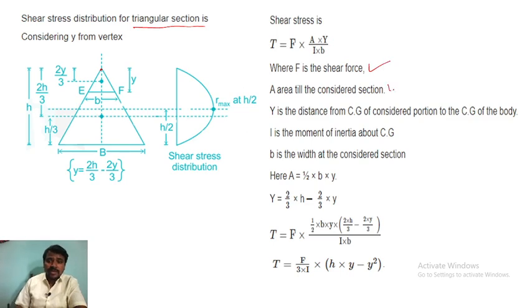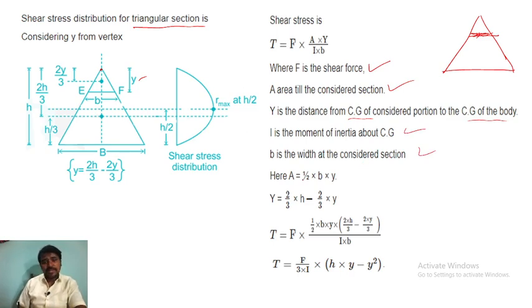Shear force, where A is the area till considering the section. See what they have done: they have drawn like this and taken this portion, this small portion for consideration, for calculation purpose. Y is the distance from the center of gravity of the considered portion to the CG of the body. So Y is this distance, you can see this is Y, and I is the moment of inertia, B is the width at the considered section.